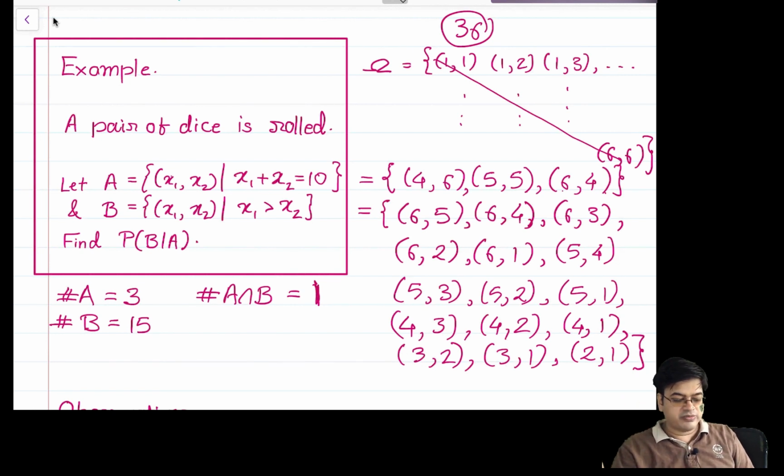So now can you compute the probability of B given A? Remember, if you consider only probability of B, there are 15 possible outcomes.